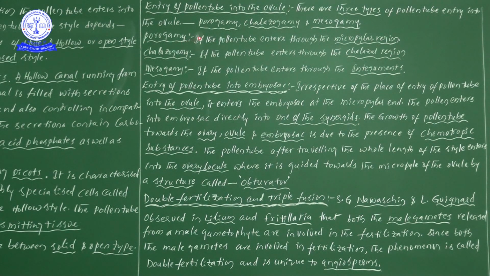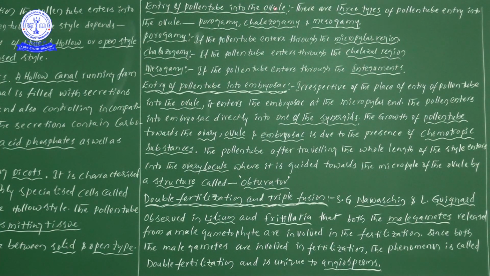Now, how does this process occur? See the side heading: the entry of the pollen tube into the ovule. My dear students, keep one point in your mind. Here the pollen tube is entering into the ovule.